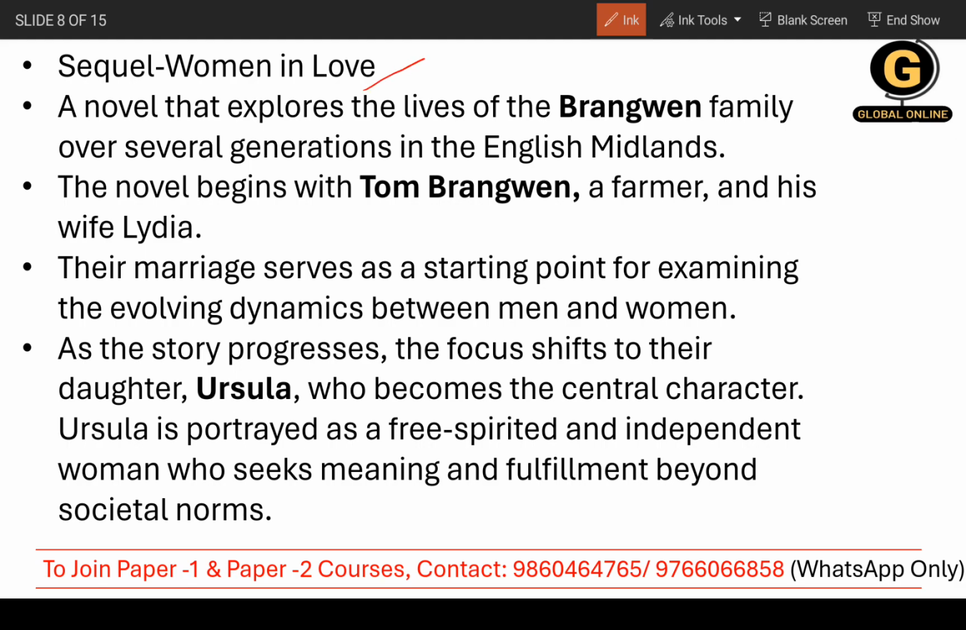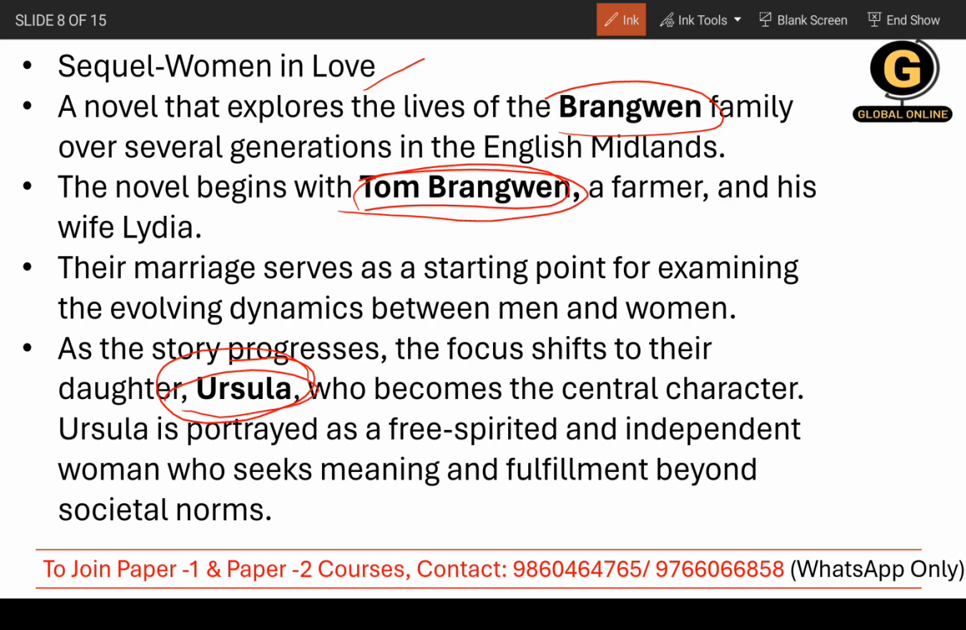Now, so here understand there are two characters. First, we'll talk about Ursula. Okay, Ursula will be our main focus after some time, but the novel basically begins with Tom Brangwen. It is all about the Brangwen family. Even in the sequel, you are going to see that. So Tom Brangwen will be our main focus in the beginning. Okay, but when the story progresses, the shift of the story will be on Ursula.